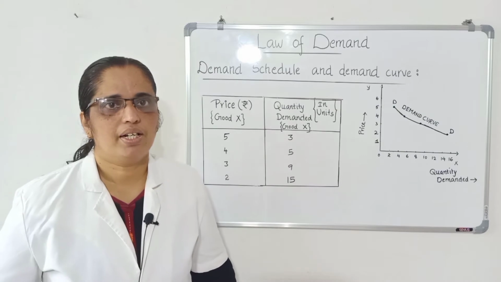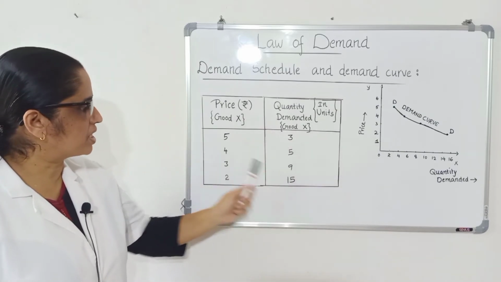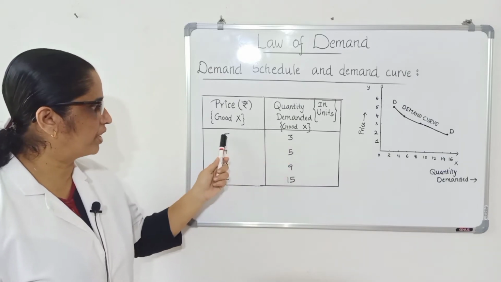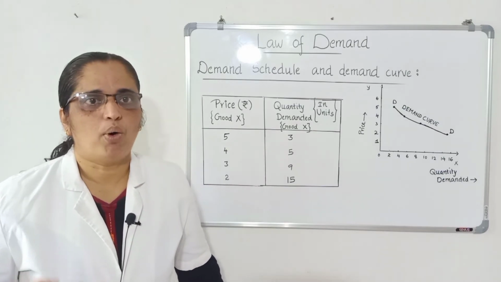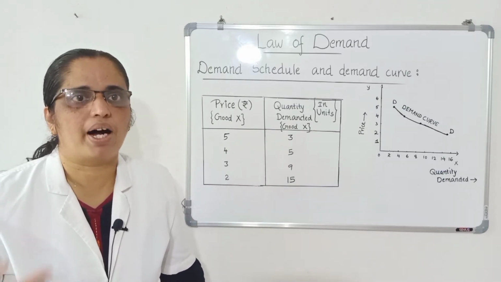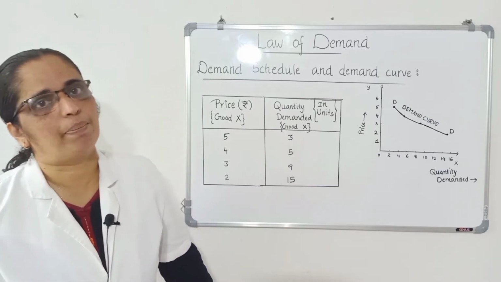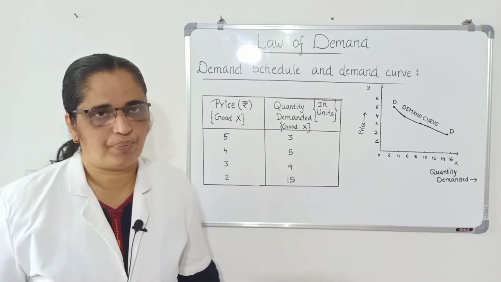That is, demand increases with a fall in price and demand decreases with a rise in price. In other words, more and more quantities are demanded at a lower price than at a higher price. That is the meaning of inverse relationship.